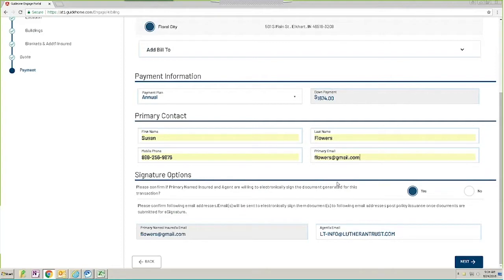Then underneath, you can see the signature option. We are defaulting this to electronic signature. You can change that if the insured does not want their policy documents generated electronically, but we're going to leave it with yes. Because you entered the email address already, we're automatically pre-filling that for you. Again, limiting keystrokes. Agent information is automatically pre-filled as well based on what we have for the email address for the company. But you can change that if you need to. You'll click Next.